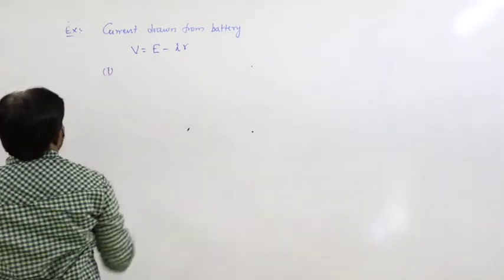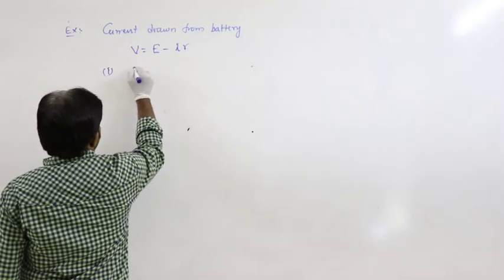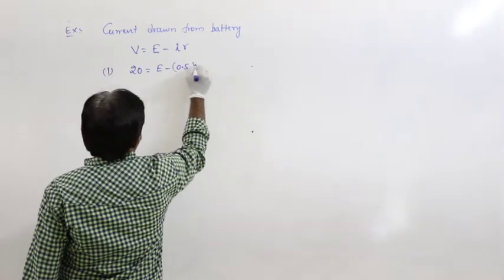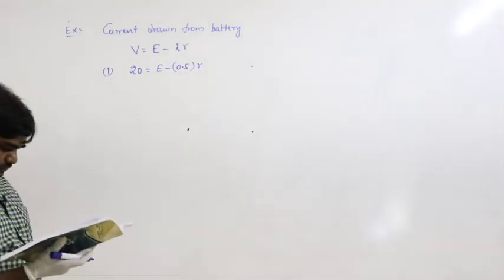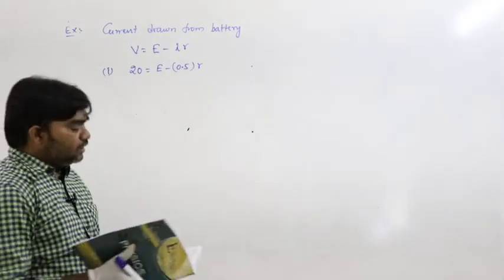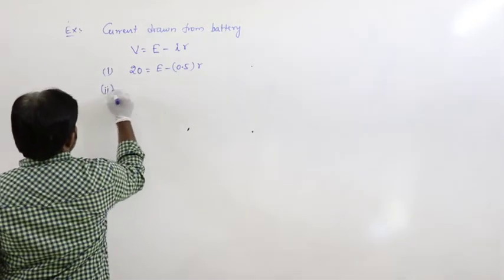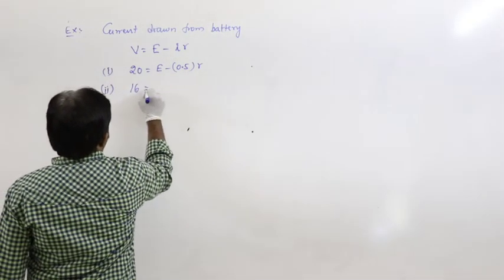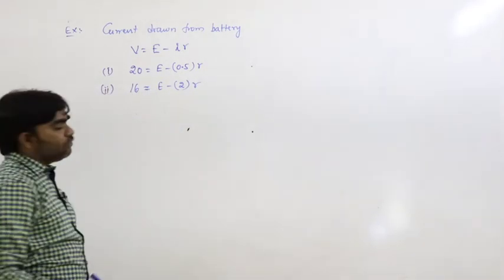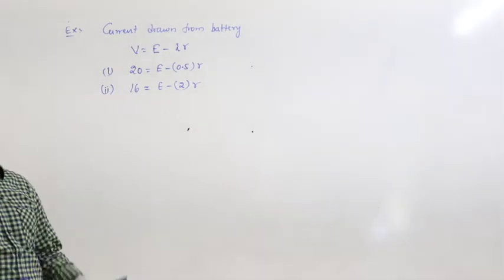In the first condition, if 0.5 amperes of current is drawn, then the terminal potential is V equals E minus 0.5 into R, and it is 20 volts. In the second situation, if the current drawn is 2 amperes, then the terminal potential becomes 16 volts.